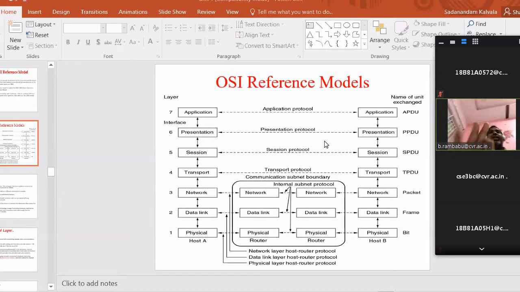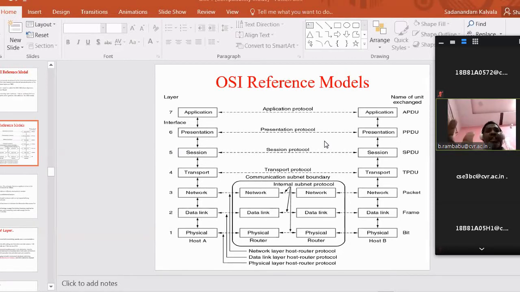One organization, around the 1980s, proposed this OSI model. In this OSI model there are the physical layer, data link layer, network layer, transport layer, session layer, presentation layer, and application layer.